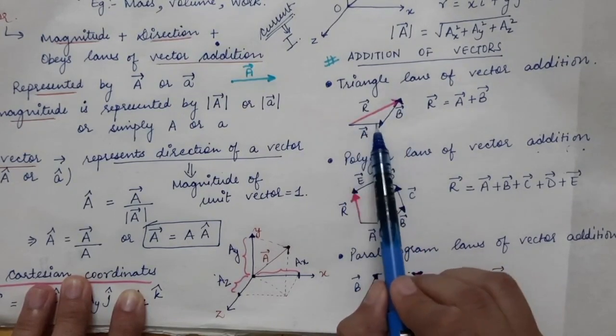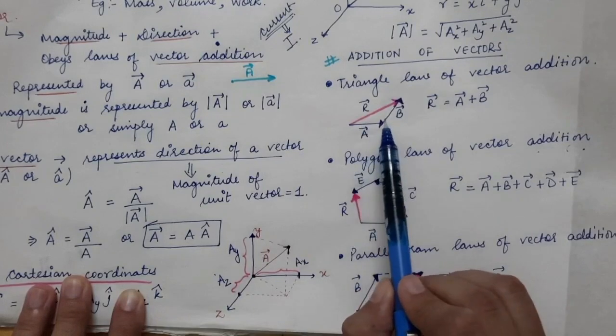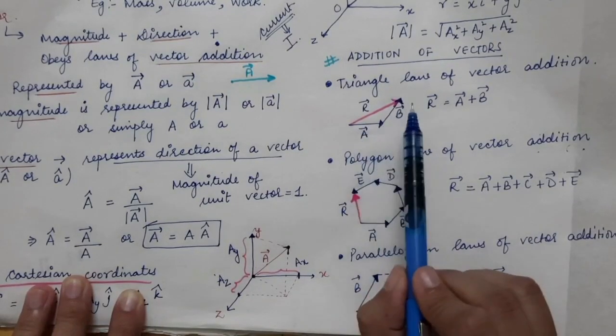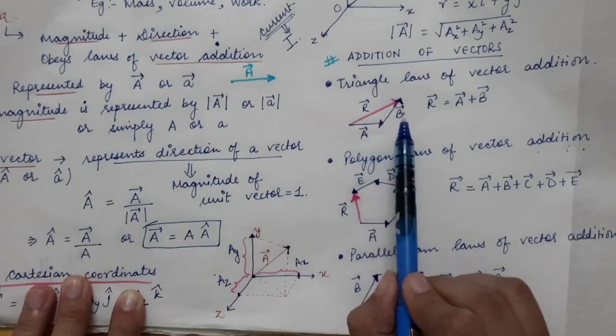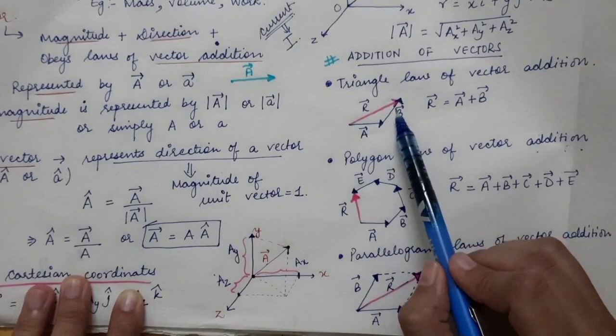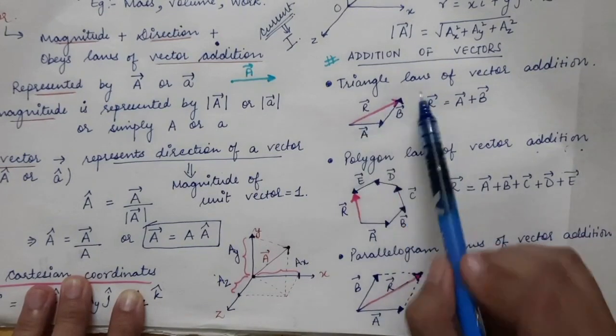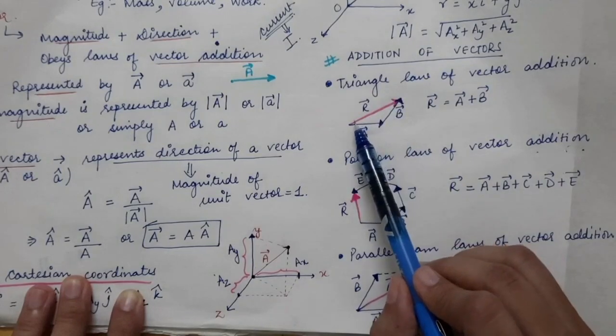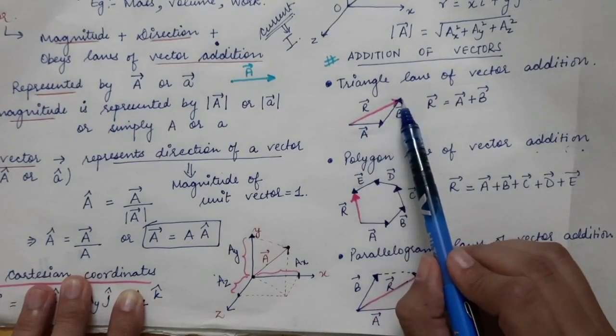So when the two vectors represent the two sides of a triangle and they are in the same order, then the resultant vector after the addition of the two vectors is given by the third side of the triangle taken in the opposite order. So this will be the opposite order, that is the tail touches the tail, and the head touches the head.